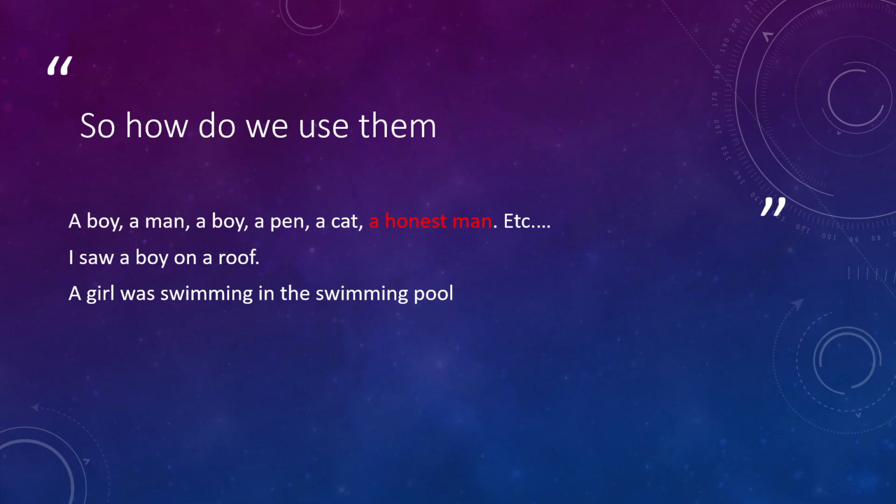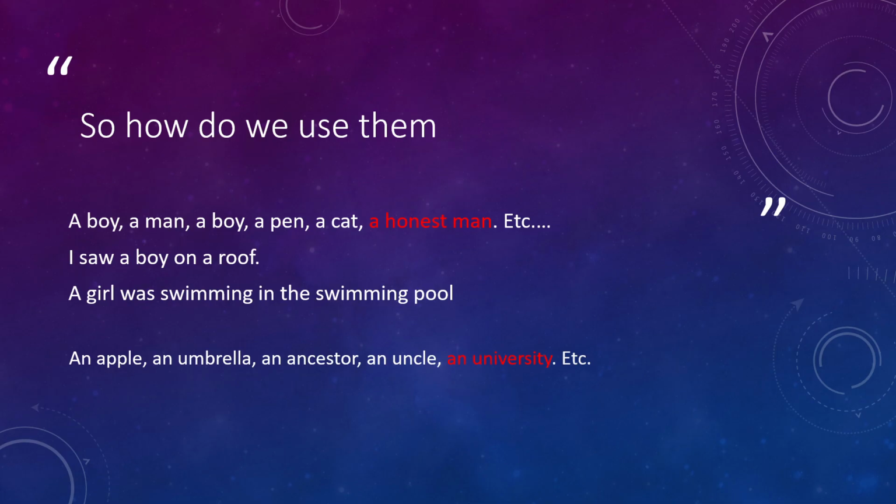And countable and singular, and if it starts with a vowel sound, we use the article an, like an apple, an umbrella, an ancestor, an uncle.